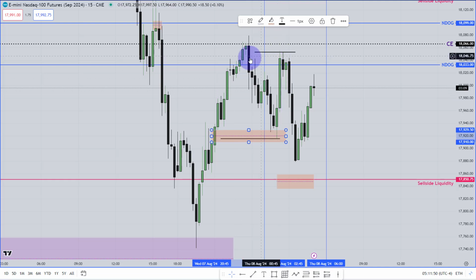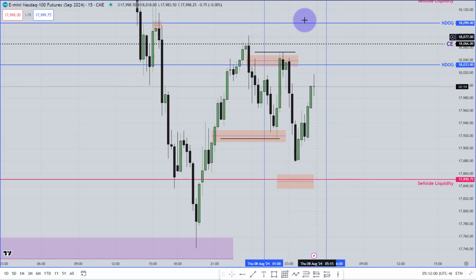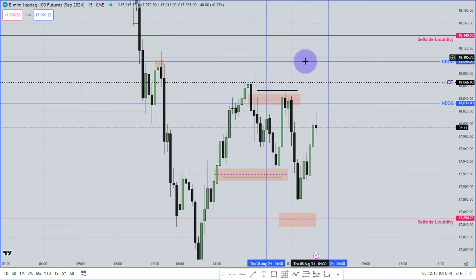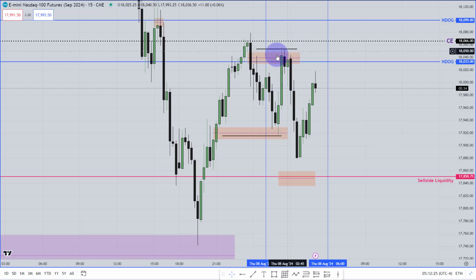Same thing happened over there. It has made the relatively equal highs over there. At the same time, it has traded that fair value gap from the 15-minute chart. At the same time, you have this new day opening gap as well. So if you don't have anything in those levels after making buy side liquidity or sell side liquidity, oh, by the way, it doesn't need to make both buy side and sell side liquidity in the London session. If it makes both, it's cool. If it doesn't, if it just makes the sell side liquidity, then it keeps going higher, and that can happen as well. But if it makes both, when it makes the sell side liquidity, you will look for buy. When it has made the buy side liquidity, you will look for sell.